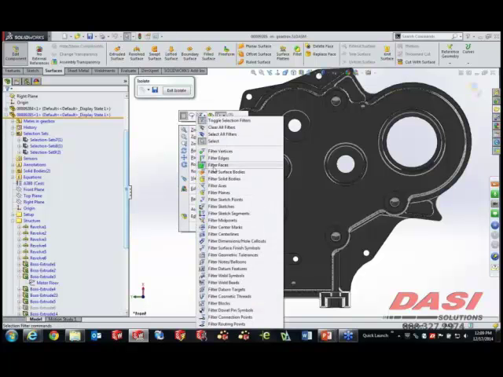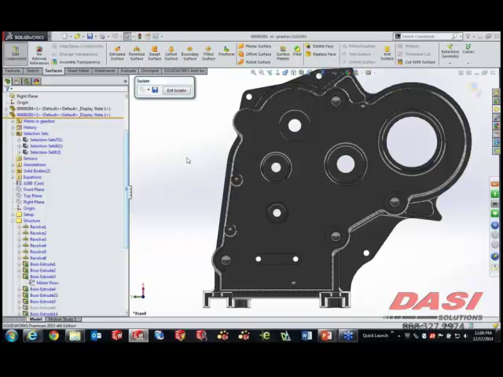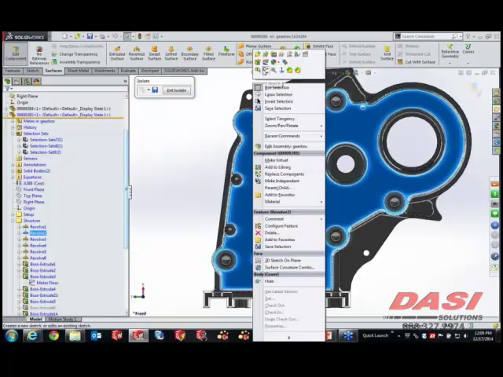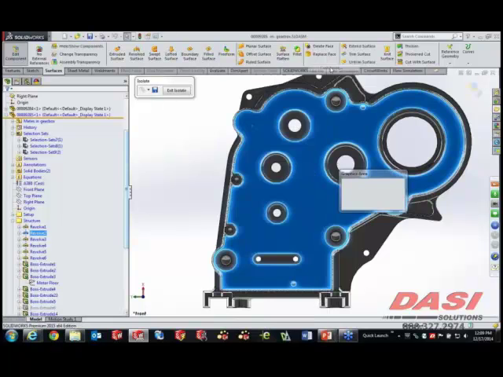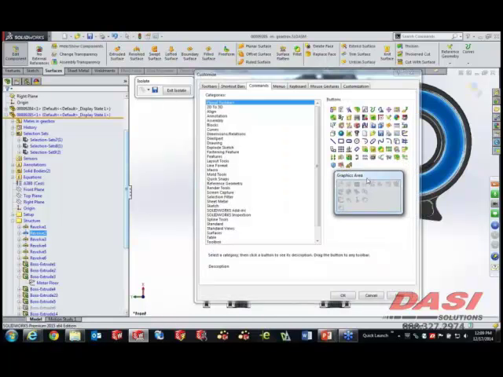All right, let me get out of this face filter tool for a minute. We don't need it anymore. I'm going to right-click on the part, and here again we have another toolbar that's been created by the developers, but really based on what we feel are the most commonly used features. Now we actually have the ability to right-click on this toolbar and customize it. Now by doing this, we're customizing one called the graphics area. Now on your shortcut button, if you hit S on your keyboard, you also have part, assembly, drawing, or sketch mode shortcut toolbars that can be customized.